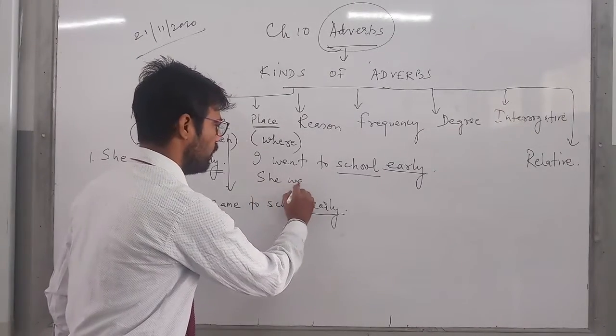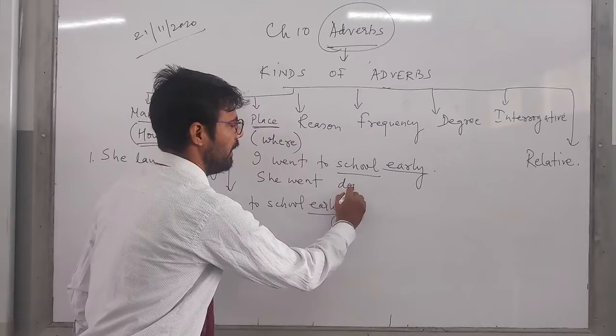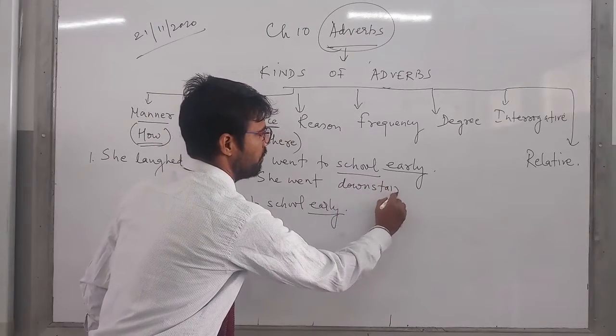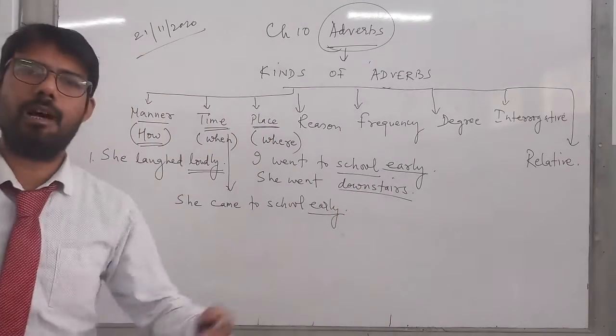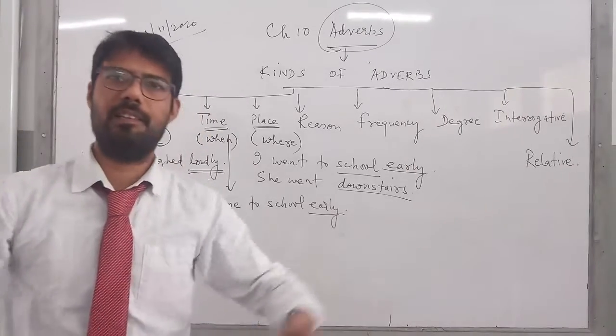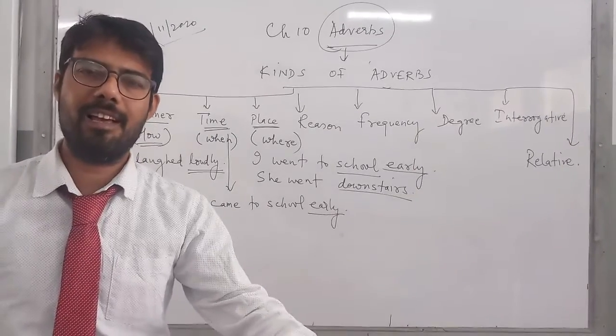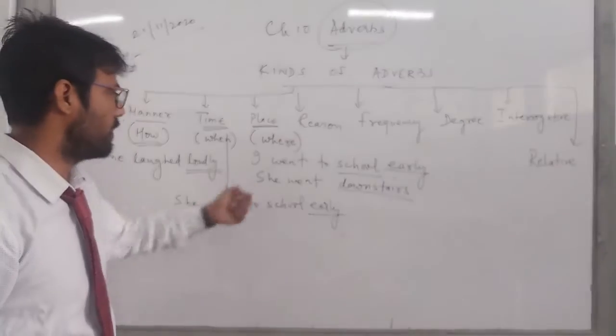School. Right? When? Early. One more example. She went downstairs. Where did she go? Downstairs, upstairs, here, there, everywhere. These are examples of place.